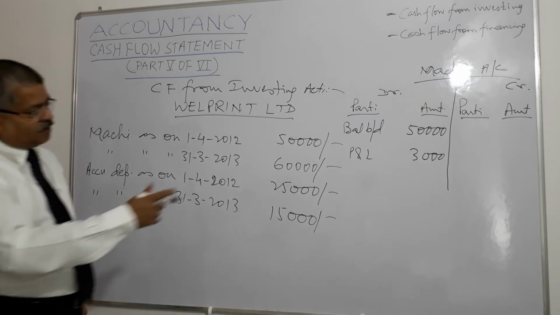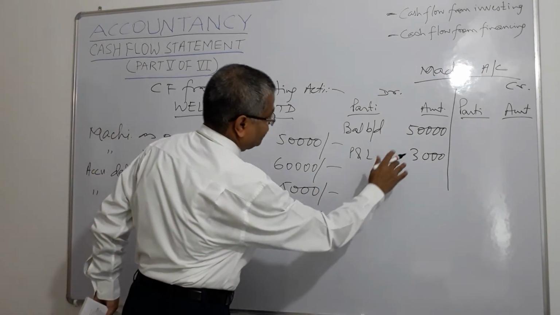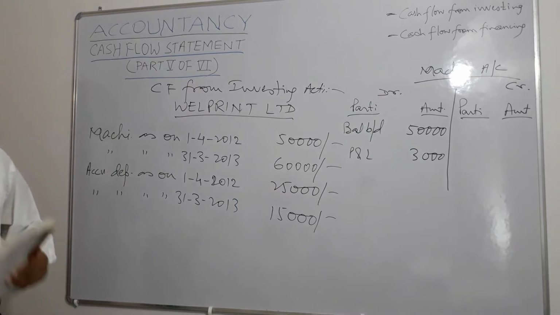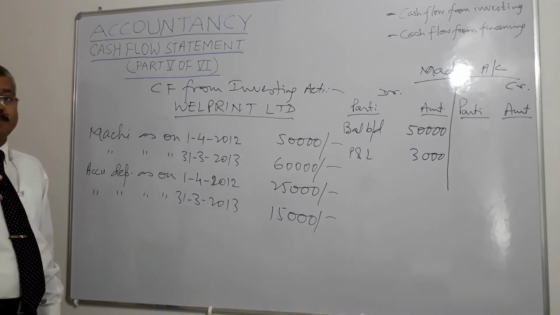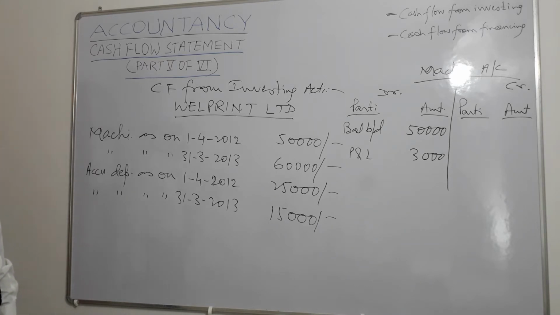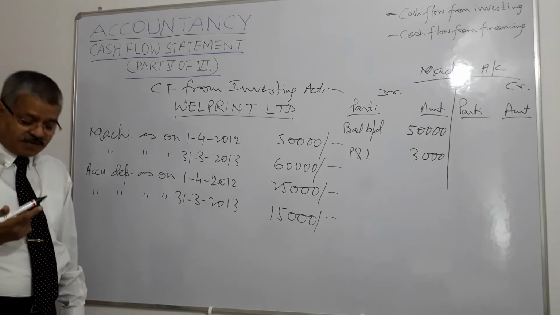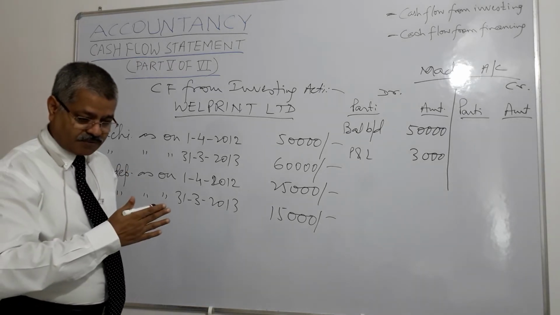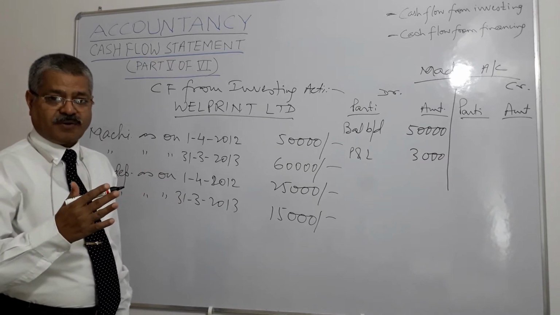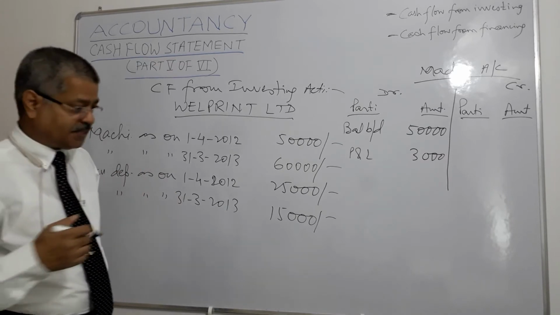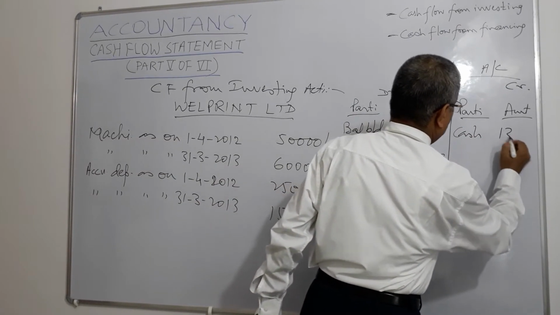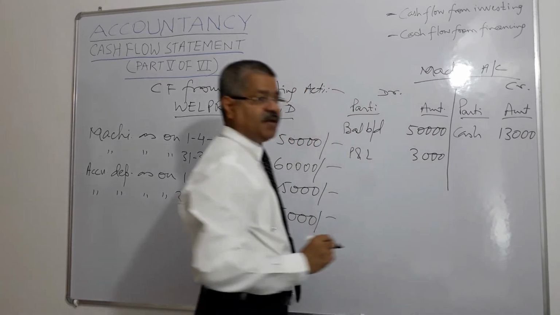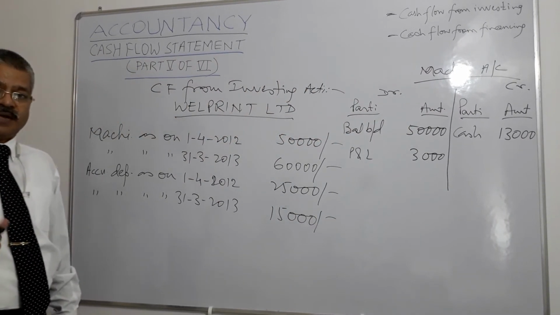Then before we get the balancing figure here, we will complete the credit side. What is on the credit side? First will be cash, proceeds from sale of machinery. What did we get? Machine was for 25,000, accumulated depreciation was 15,000, and it was sold for 13,000. So cash inflow on account of sale of machinery was 13,000 rupees, right?